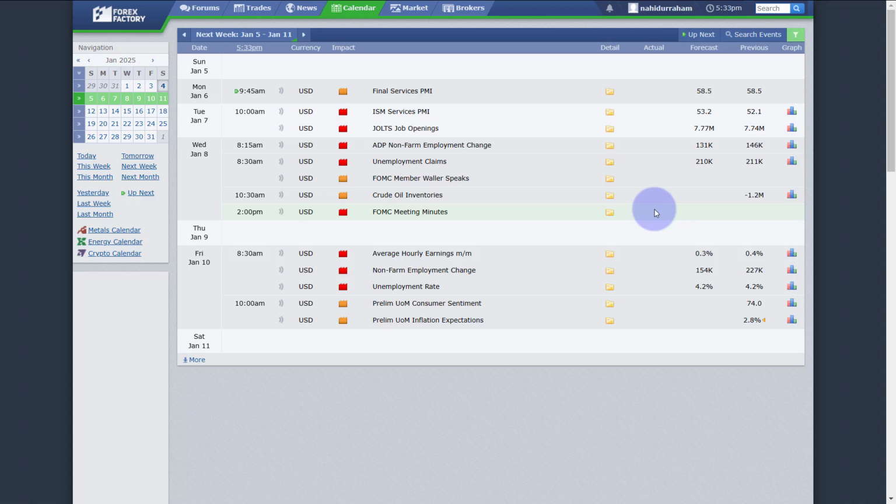Pay your full attention, because the weekly analysis is the first step to learn ICT concepts. Here, I'm going to go from the beginning to the end in an easy way so that you can fully understand how to do this top-down analysis.